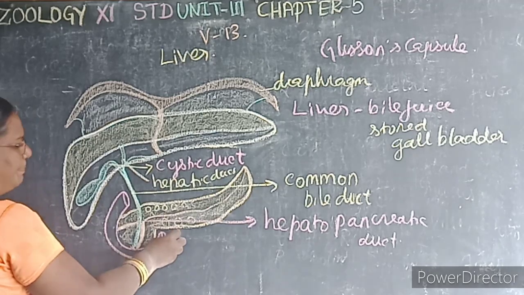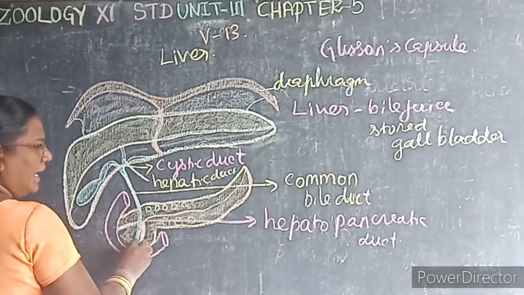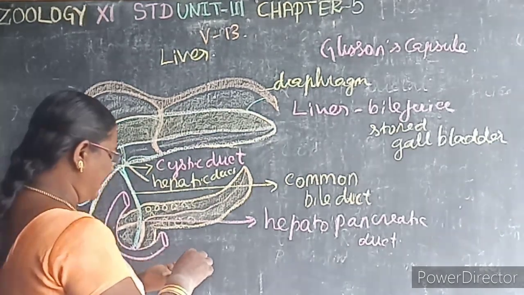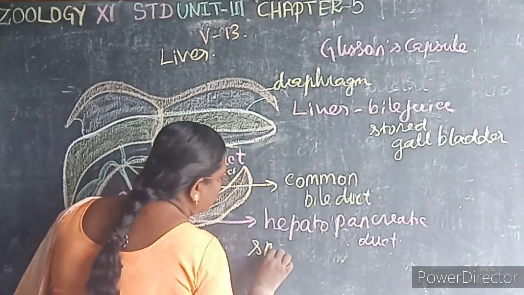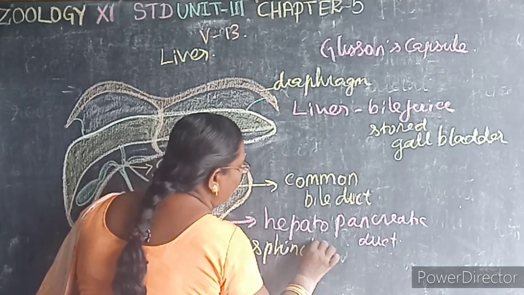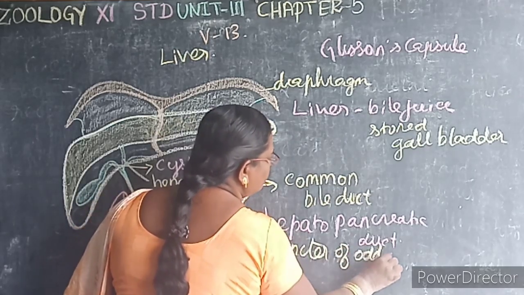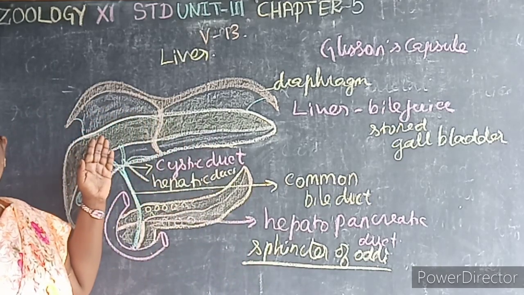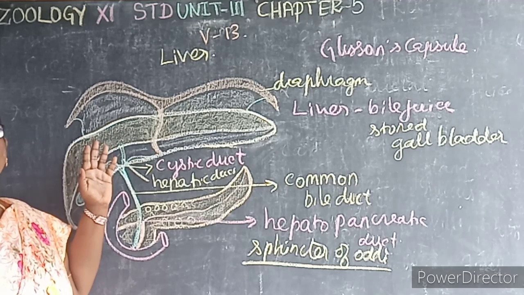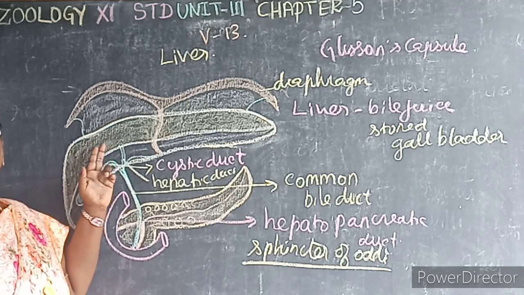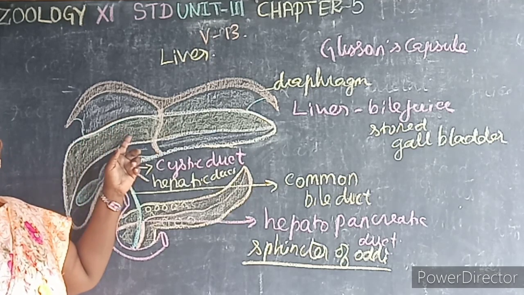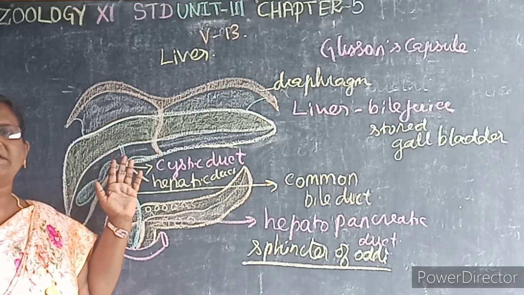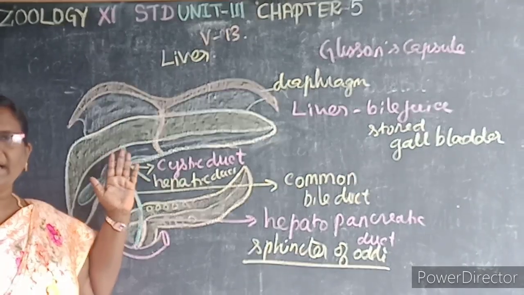Now, this hepatopancreatic duct opens into the duodenum. It is guarded by the sphincter of Oddi. It's clear? So, the liver is the largest gland in our body and it has two major lobes, left and right, and two minor lobes. The lobes are attached with the diaphragm. Diaphragm is nothing but the muscular sheet which separates the thorax and the abdomen.